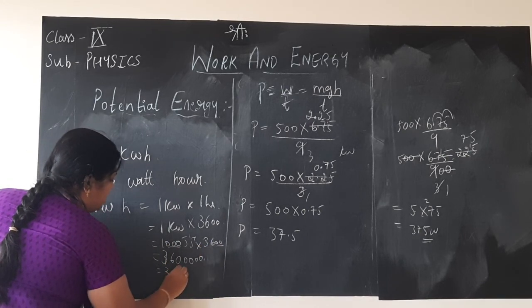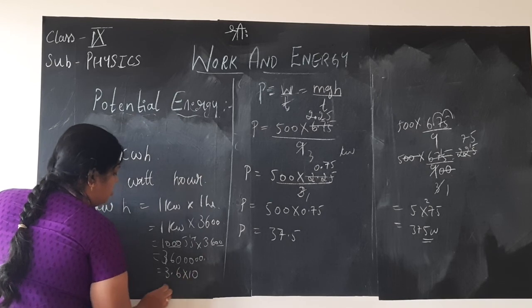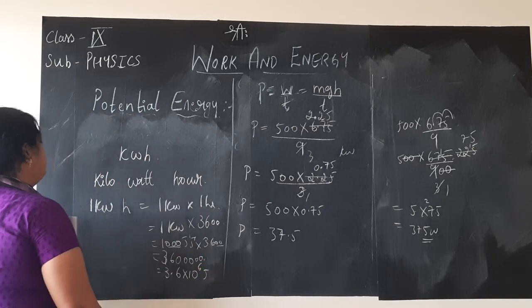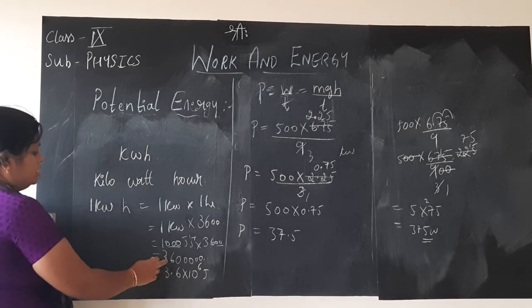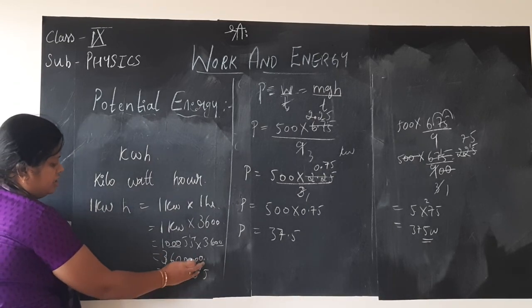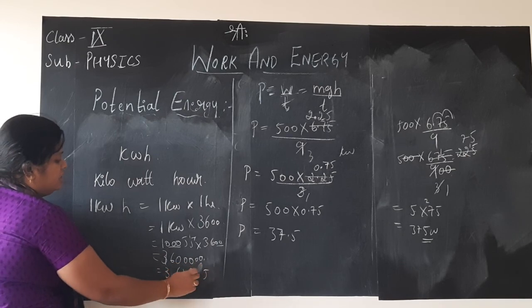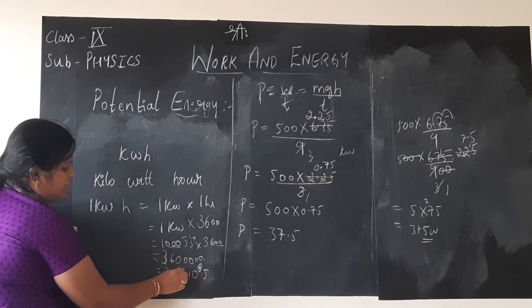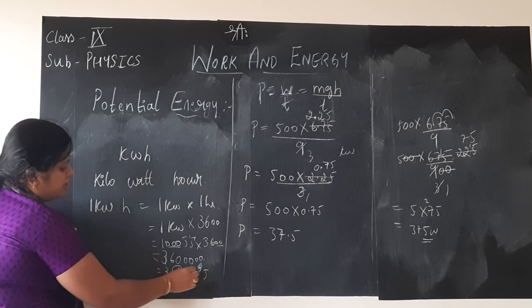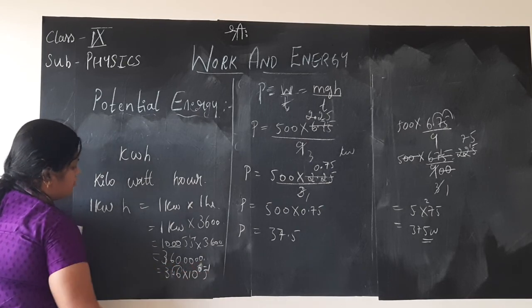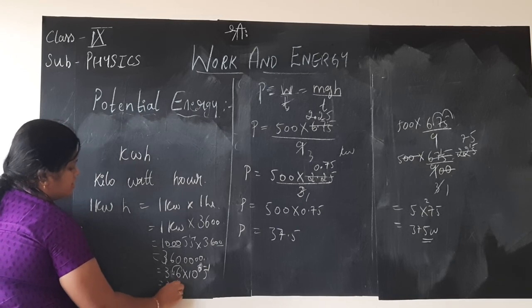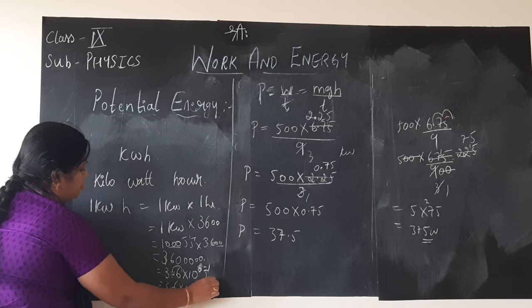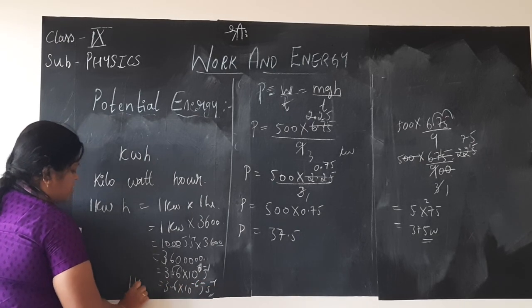So they have kept it as 3.6 into 10 to the power 6 joules. It is simply 36 into 10 to the power 5. Shifting 1 decimal point, I should add 1 to that. So 3.6 into 10 to the power 6 joule is 1 kilowatt hour.